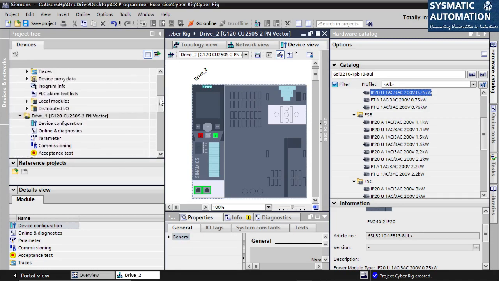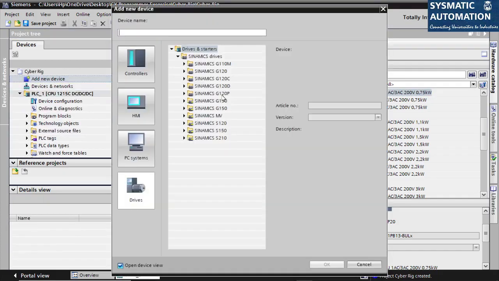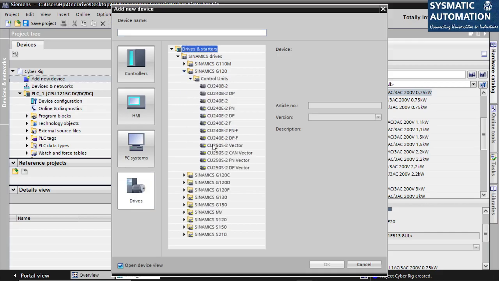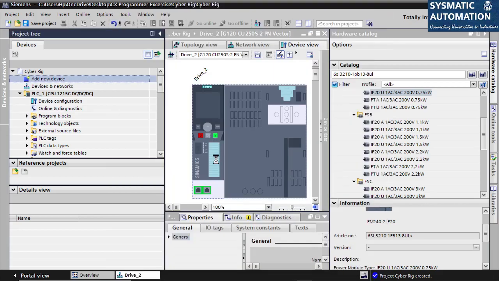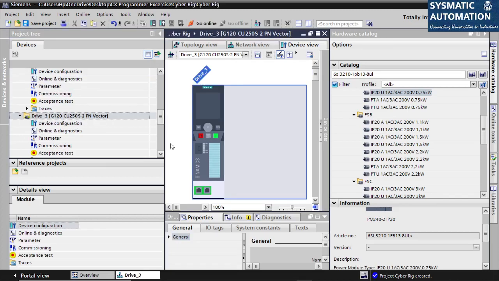This is added. Then I will add one more device, add new device, drives G120, control unit. The one mistake I made is I did not change the software version.